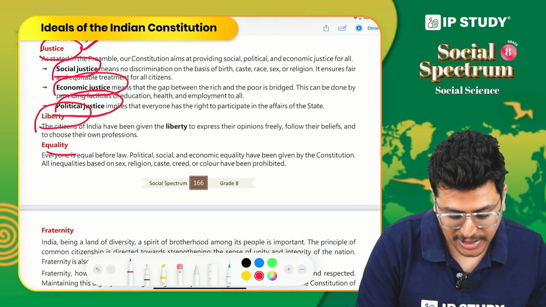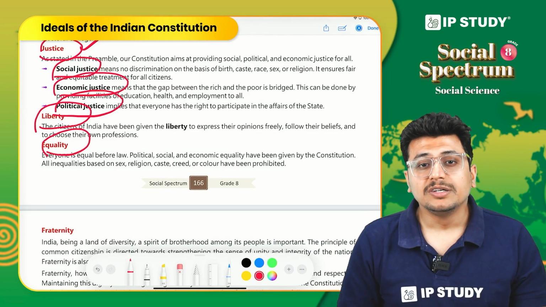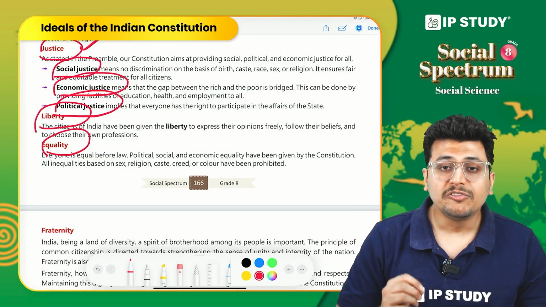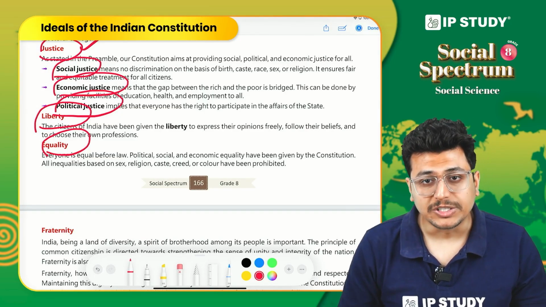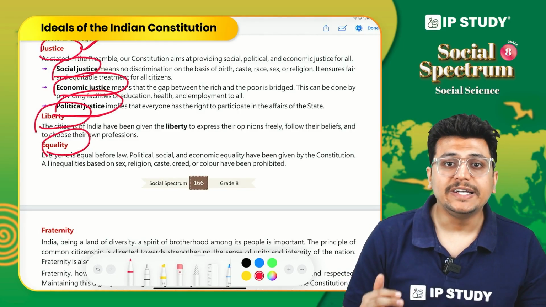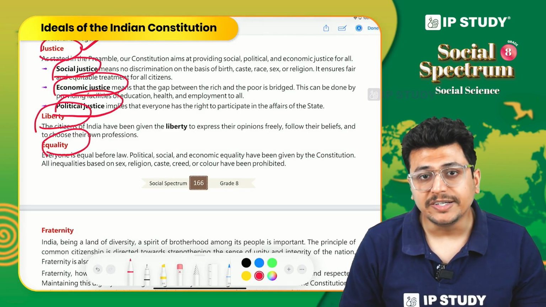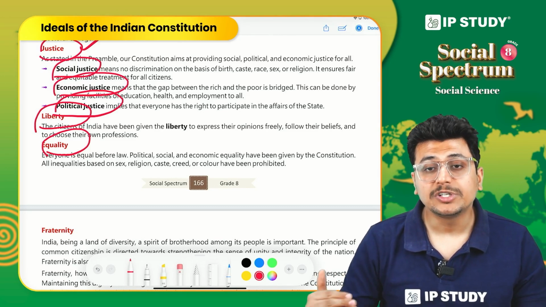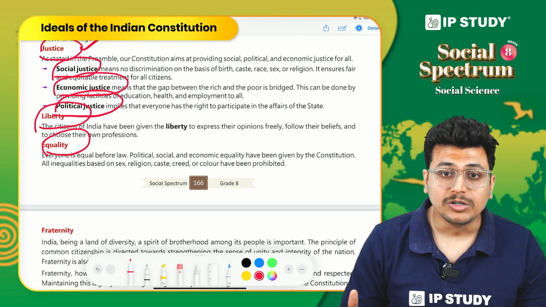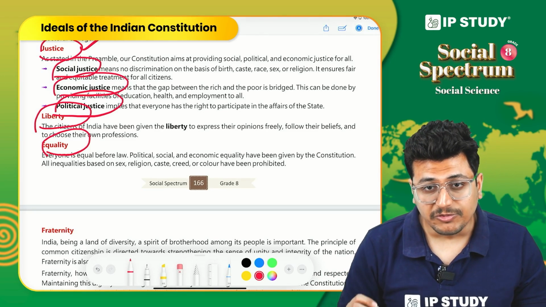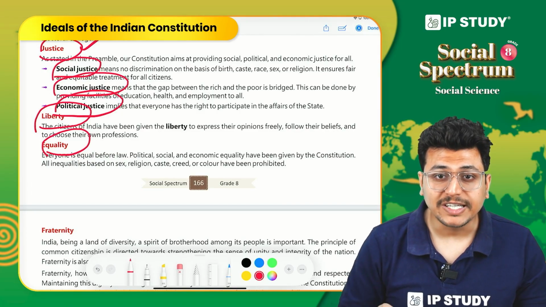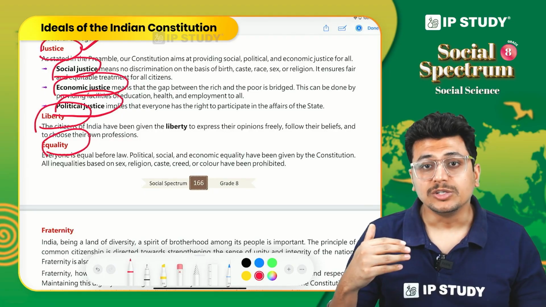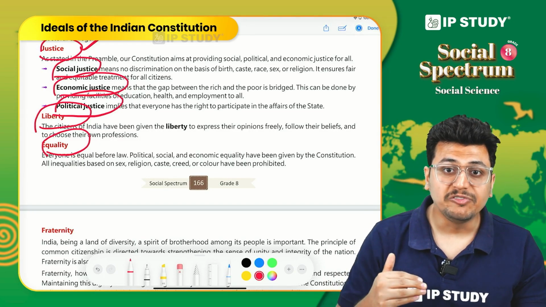Next is equality. We have discussed many times that equality is a fundamental principle of a democracy. Without equality, you cannot imagine a democratic country, because equality ensures that there is equality before the law, that nobody is above the law. So, for democracy to sustain, we need that people should feel that nobody is superior to them or nobody is inferior to them.